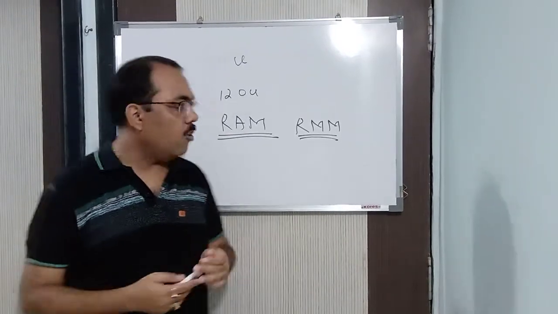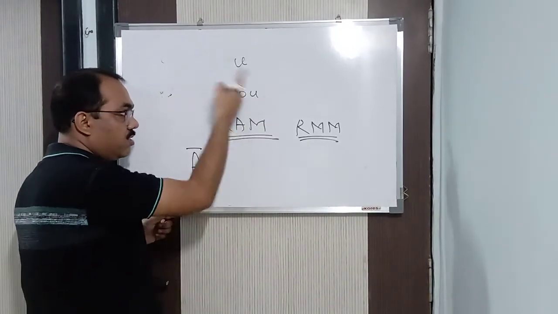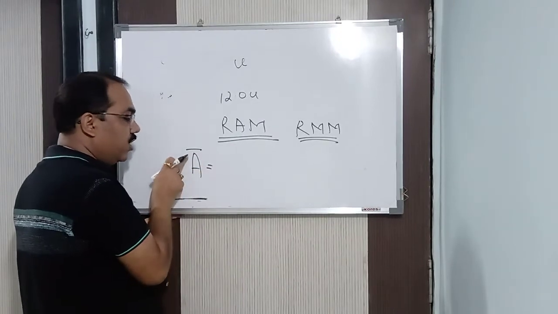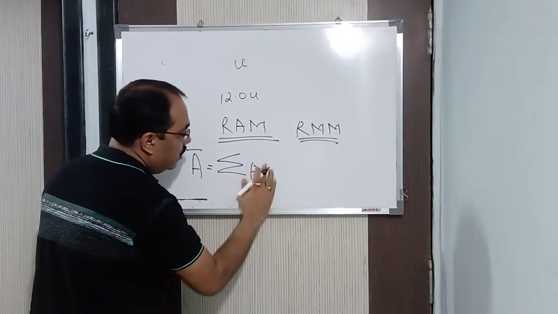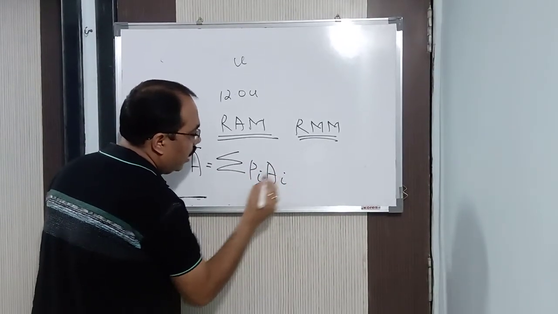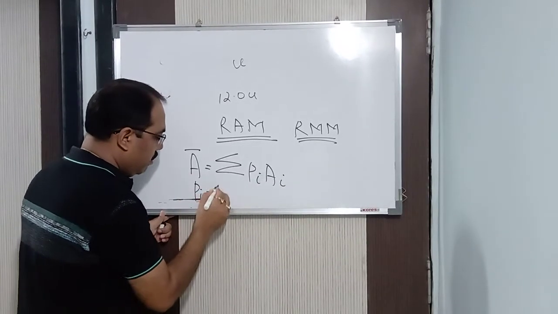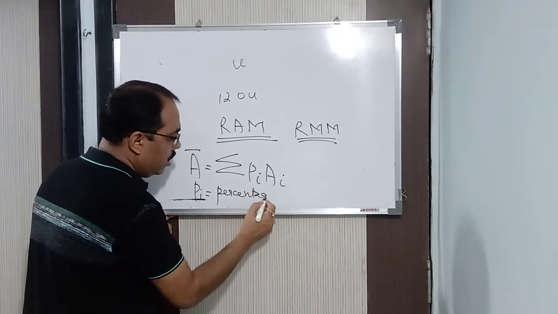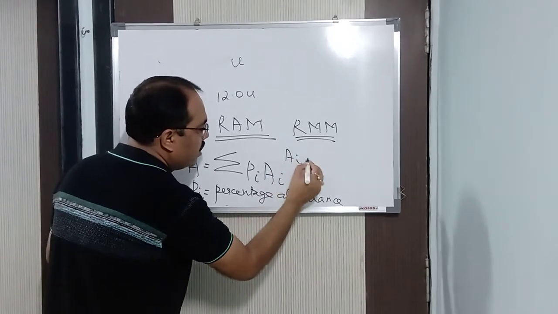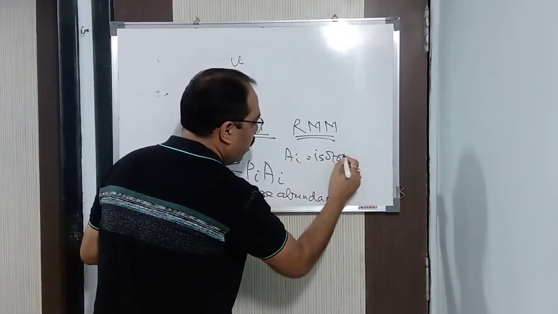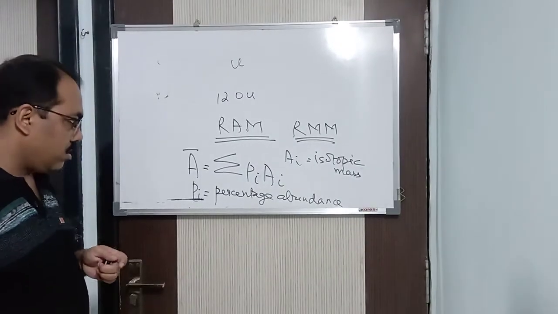Alright? So how do you calculate the average atomic mass? Now this you haven't studied. Listen here. This you might have studied till now, what I said. Now average atomic mass is denoted by A bar. A bar is summation of Pi into Ai. Pi stands for percentage abundance. And what does Ai stand for? Ai stands for isotopic mass.